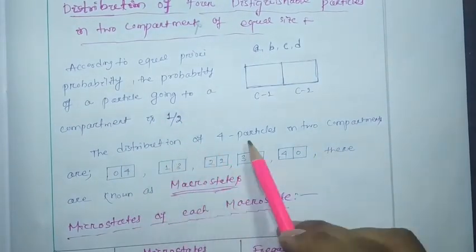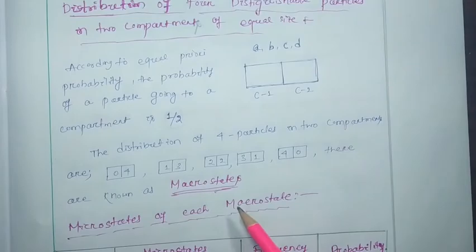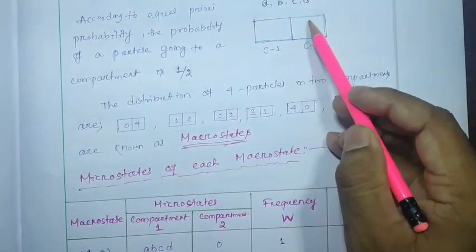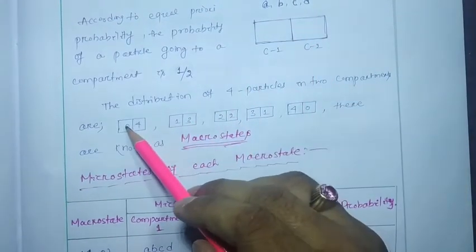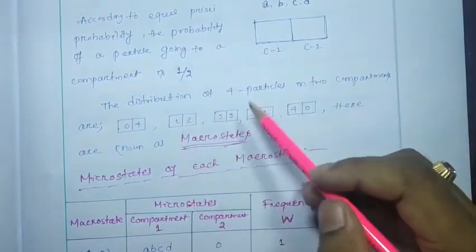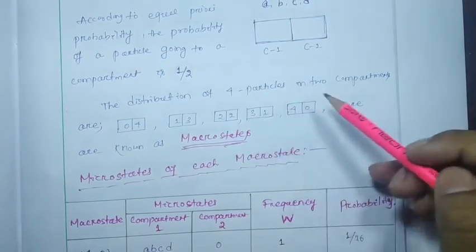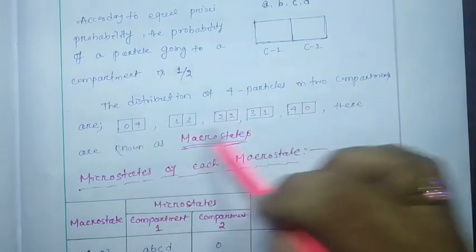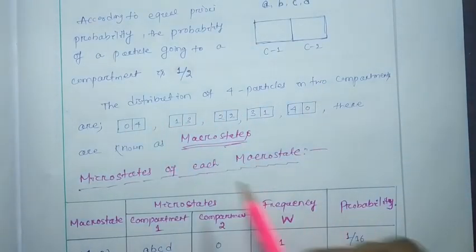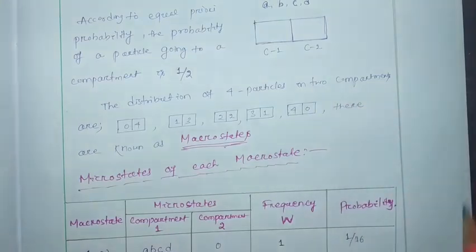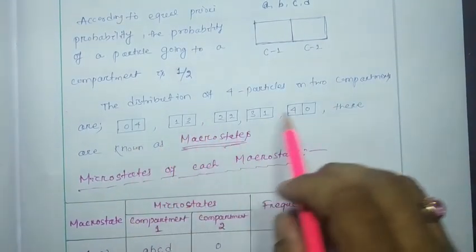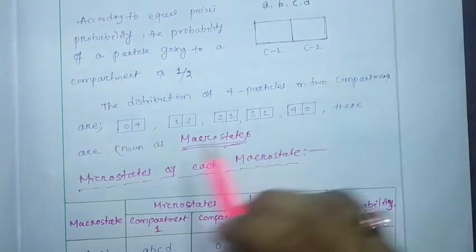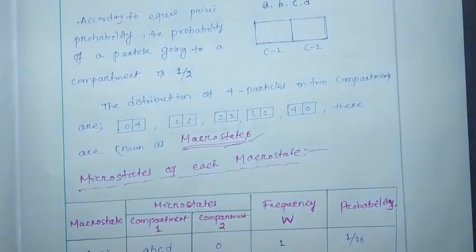The distribution of 4 particles in 2 compartments is of how many types? It will be either 0 and all 4 particles in the other compartment, that means 0 4, or 1 3, or 2 2, or 3 1, or 4 0. These are 1, 2, 3, 4, 5 different distributions that can be possible. 5 different distributions, more than these are not possible. These are known as the macro states.